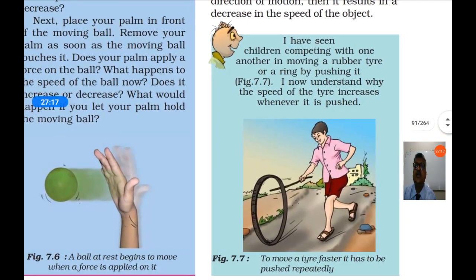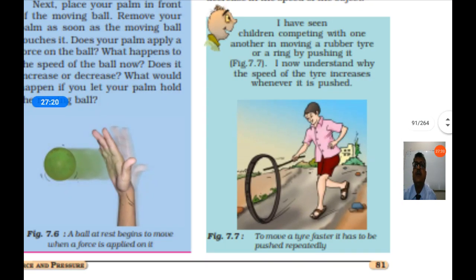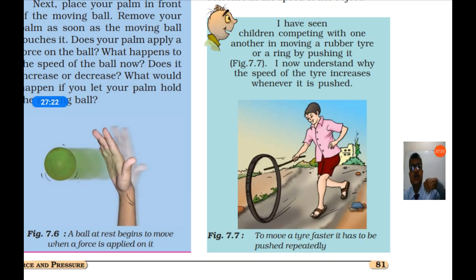You have seen children playing with a tire. They are continuously pushing the tire with the help of a stick. So they are applying the force in the same direction of the motion. The tire is moving in this direction and the boy is also applying the force in the same direction.